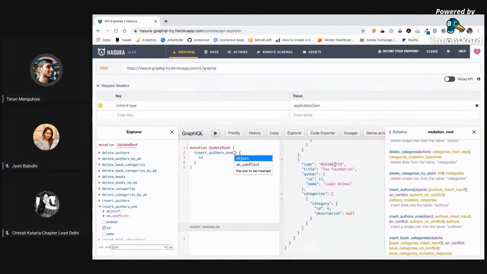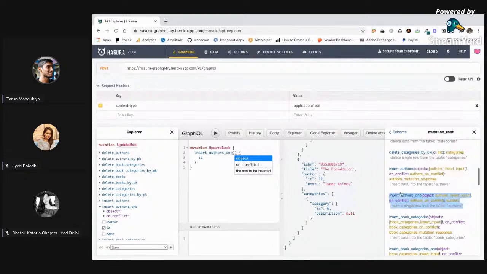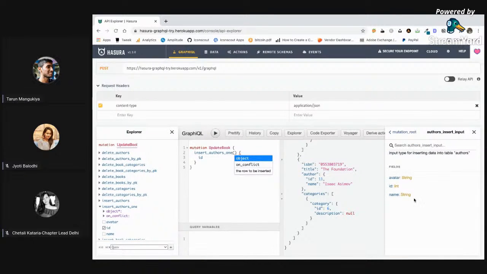For parameters, what it is suggesting is that we need an object of author insert input, right? In that, we can pass author, ID, and name, three things, right? So in the object, let us pass name as, okay.